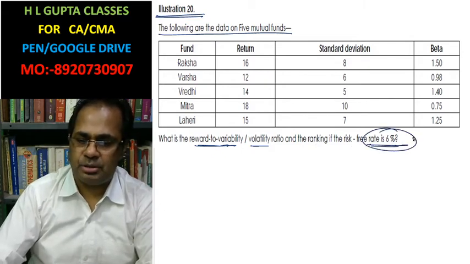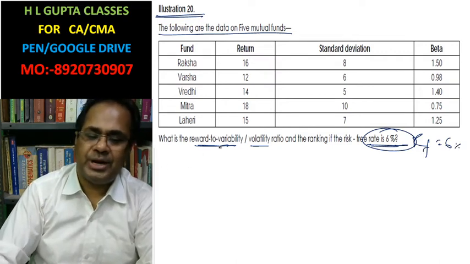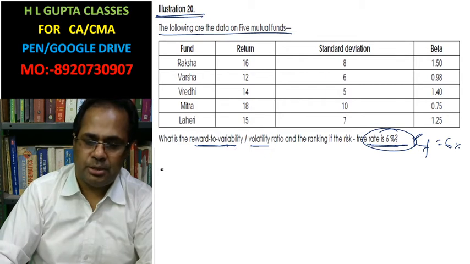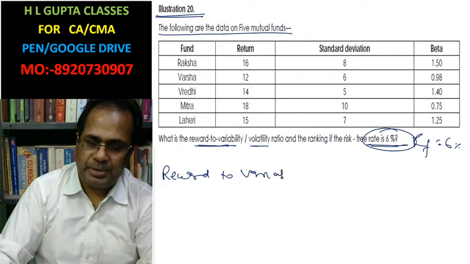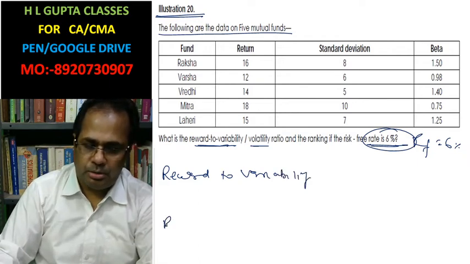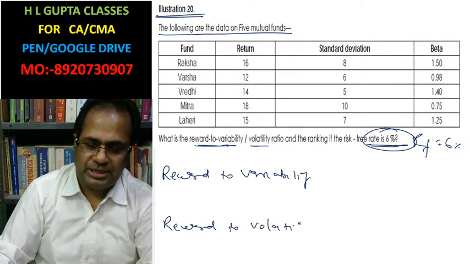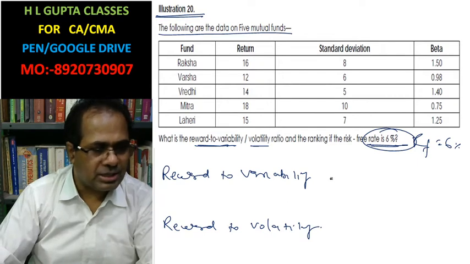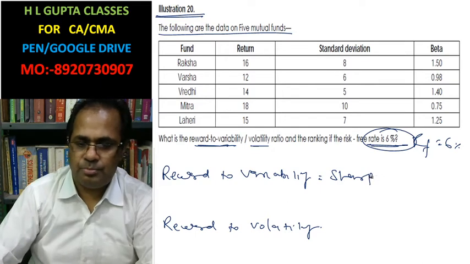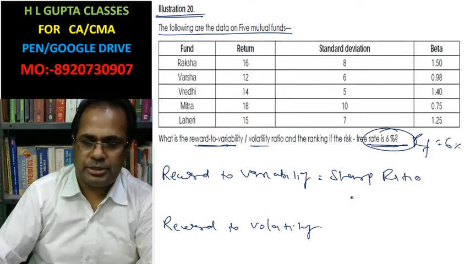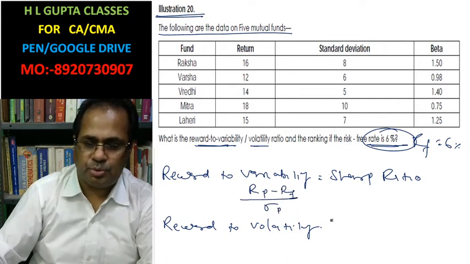The risk free rate of return is given as 6%. Now we have to find reward to variability and reward to volatility. Reward to variability is the Sharpe ratio: return of the portfolio minus risk free rate of return, divided by standard deviation of the portfolio.